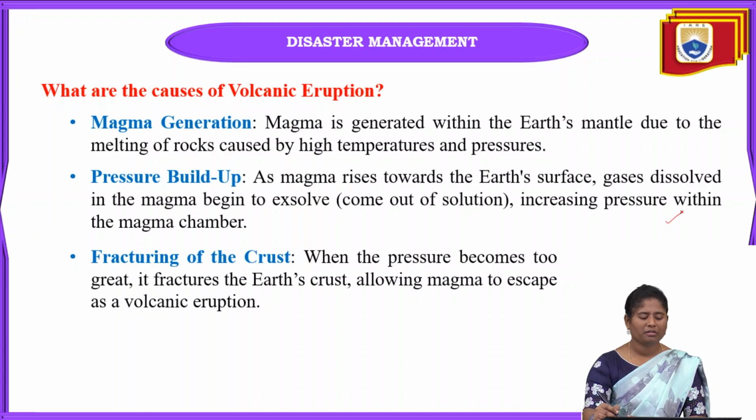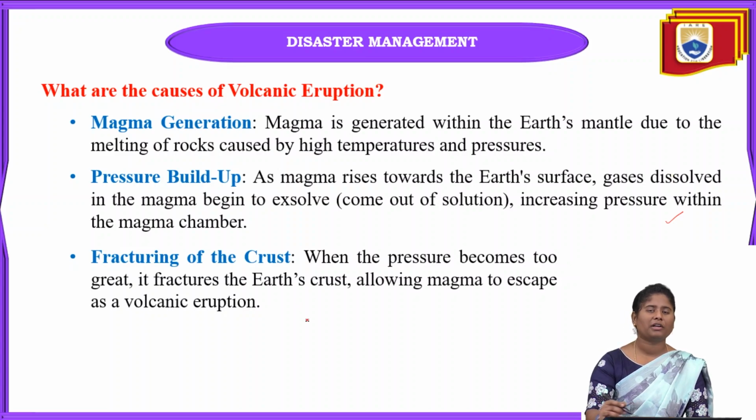Next is pressure buildup. As the magma rises towards the earth surface, some of the gases dissolved in the magma begin to exsolve, that is, they come out of the solution. Then there is an increase of pressure and temperature within the magma chamber. Because of this high temperature and pressure, the magma comes outside of the earth crust, and that is called a volcanic eruption.